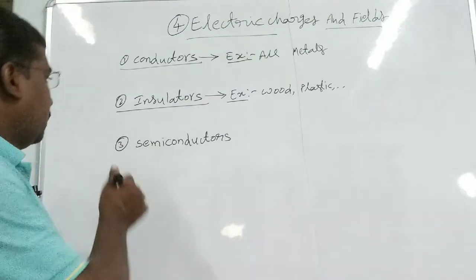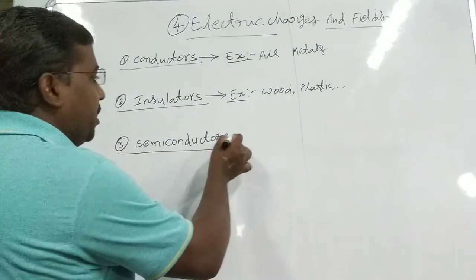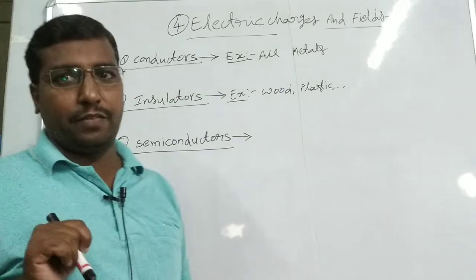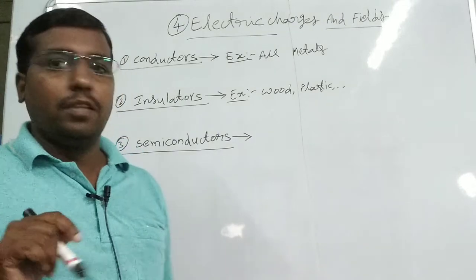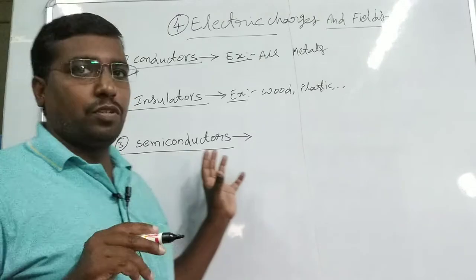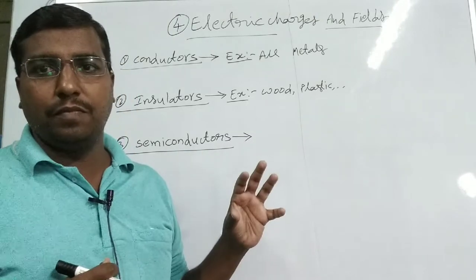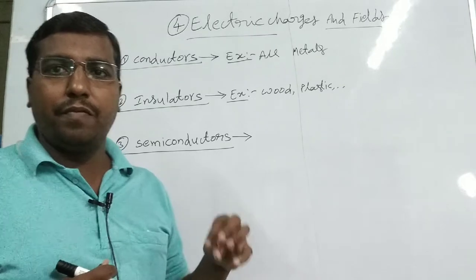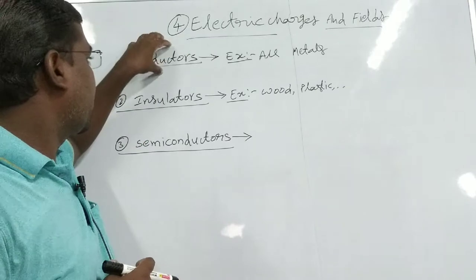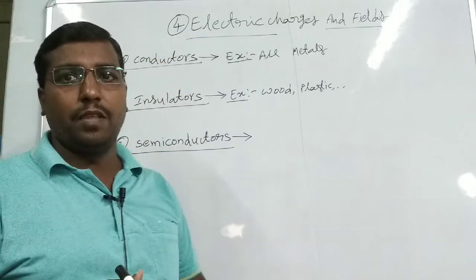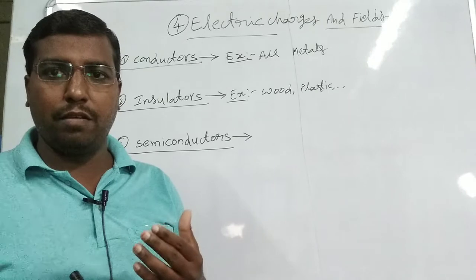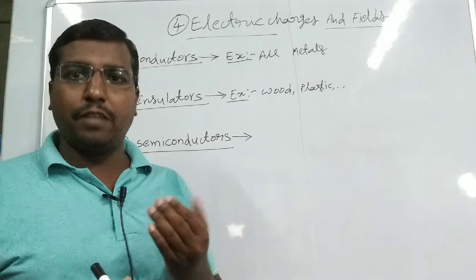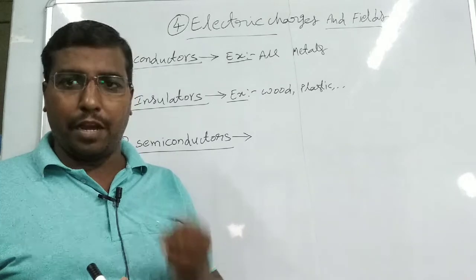Now you can take the third one, that is semiconductors. Semiconductors are substances whose conductivity is intermediate between conductors and insulators. That is, sometimes they allow very low current, sometimes very high current, and sometimes they do not allow current.